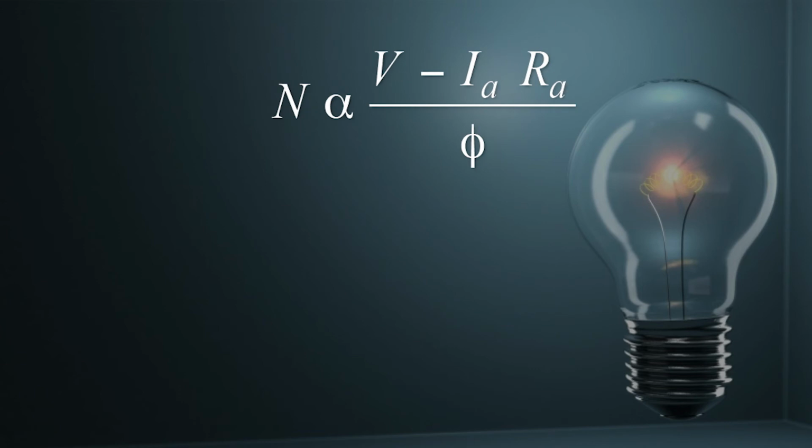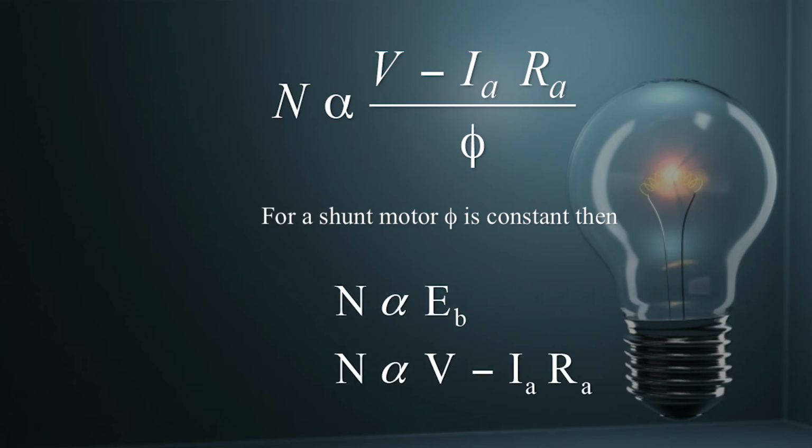So you can write N is proportional to V minus IARA upon phi. For a shunt motor, this phi is a constant. That means speed of motor is directly proportional to back EMF, that is EB. Or you can say EB is equal to V minus IARA. So speed of DC motor is directly proportional to V minus IARA.